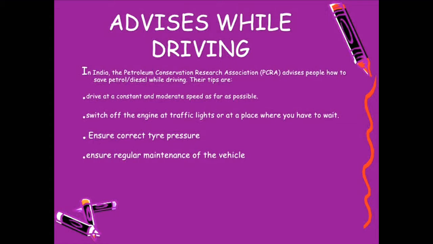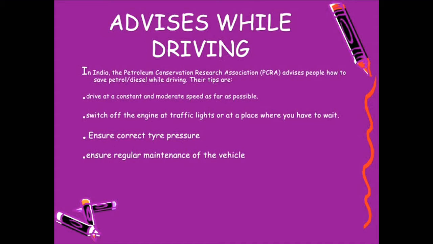Switch off the engine at traffic lights or a place where you have to wait. If the signal asks us to stop, we must switch off the car or the bike. Ensure correct tire pressure, and check the pressure in the tires. The last point: ensure regular maintenance of the vehicle.